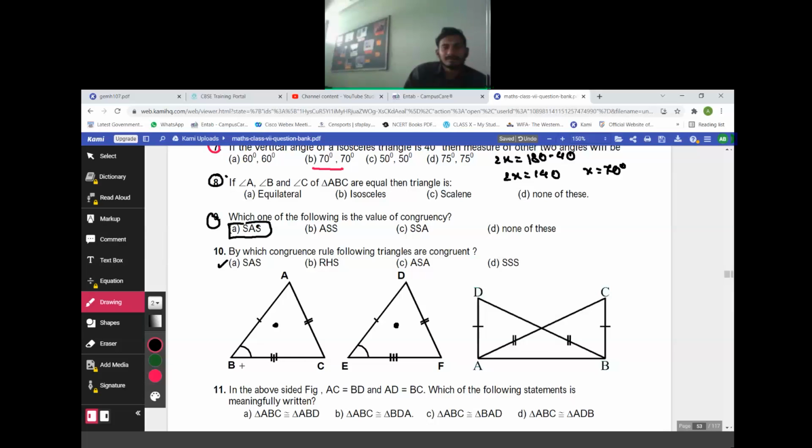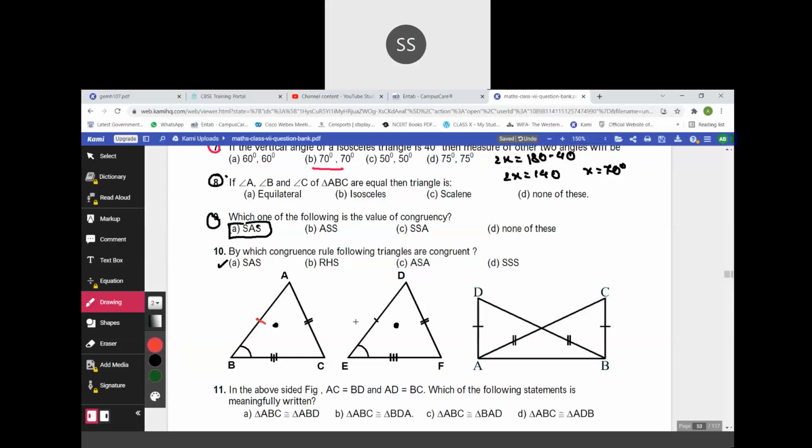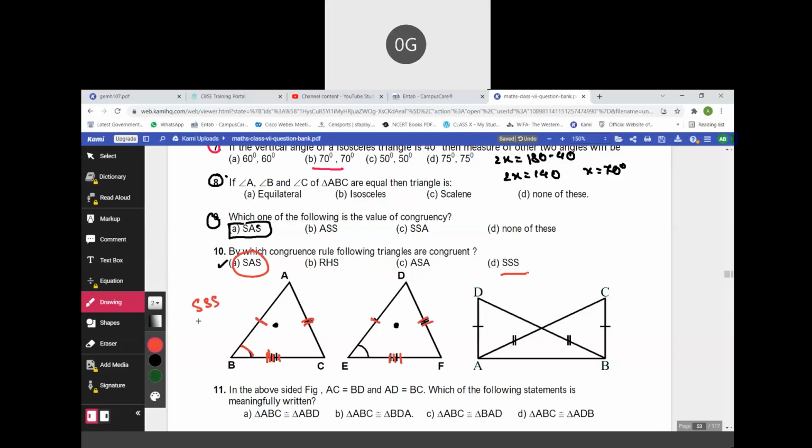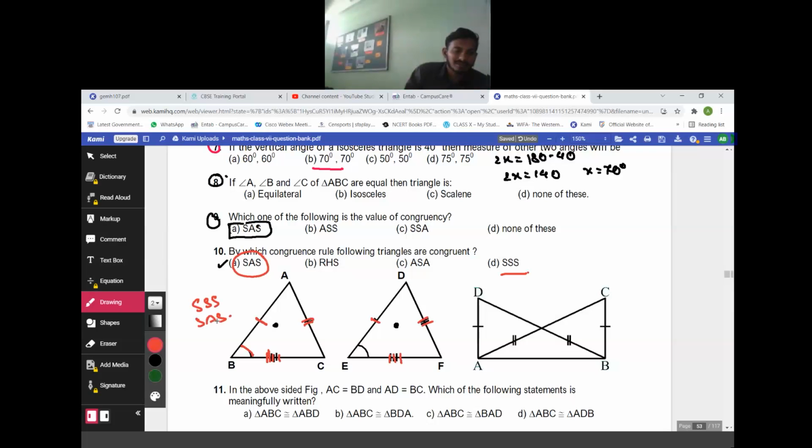Just wait. SAS rule. This one is having two answers. If you see one side, two side, third side, it is by the triple S test also, and it is given by one side, one angle and another side, so you can say side angle side also. But first of all, let's prefer the triple S test, then only the SAS test.